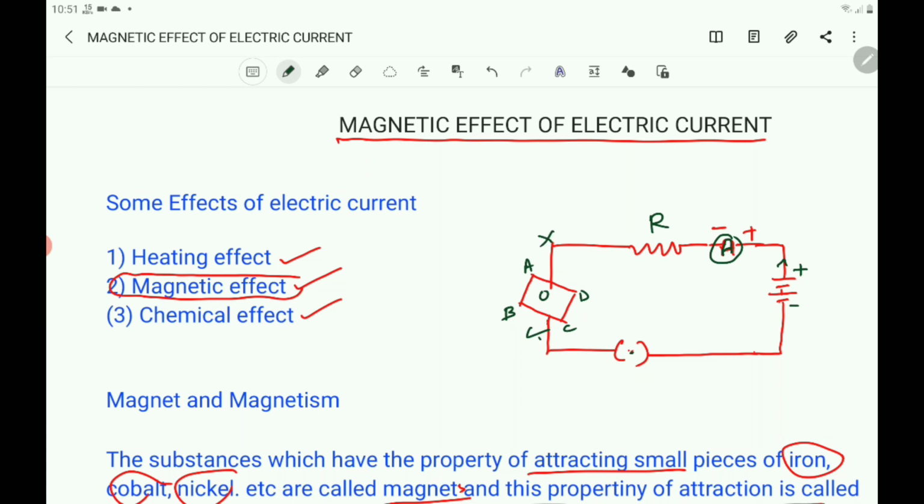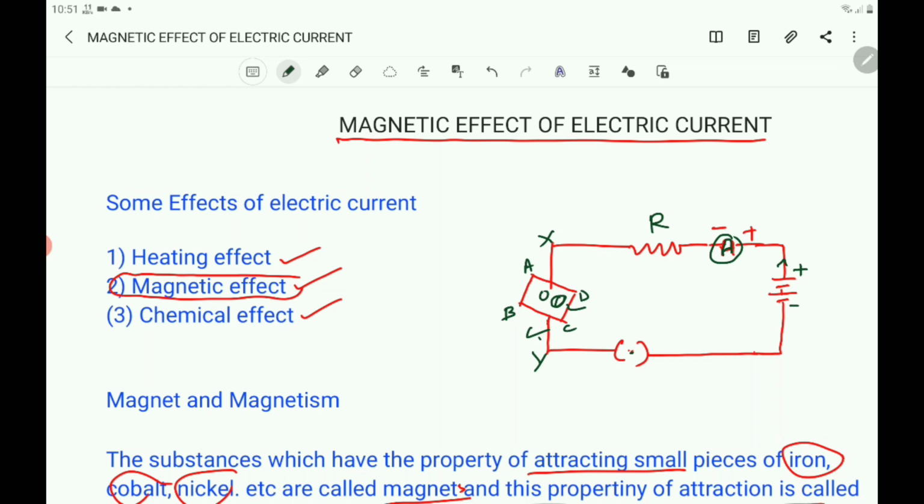Here X and Y are the ends of the wire and it is kept perpendicular to the plane of the paper. Here ABCD is the plane of the paper. Horizontally place a small compass near this copper wire. Here you keep a compass, that is the magnetic compass, the compass needle, and see the position of its needle. And you know that the magnetic needle comes to rest in north and south direction.